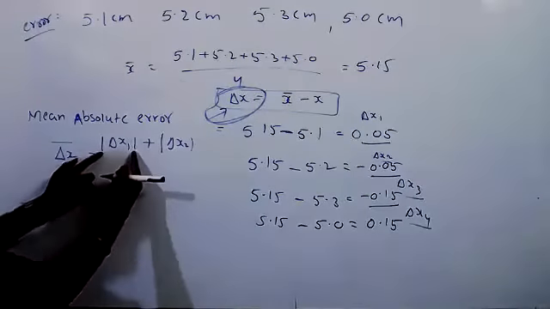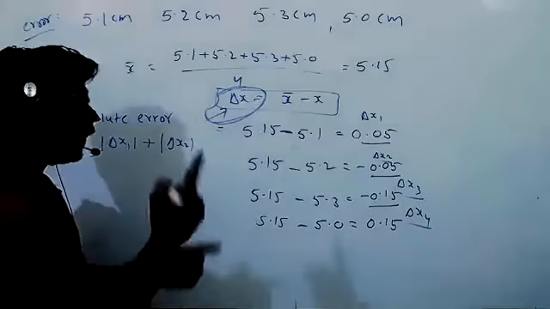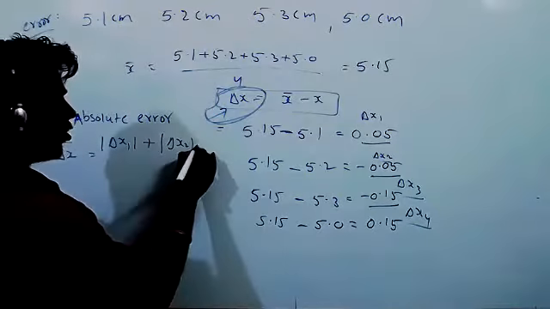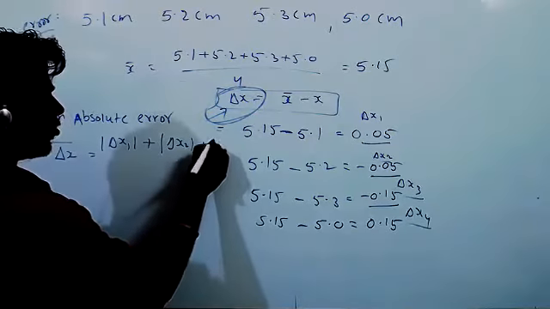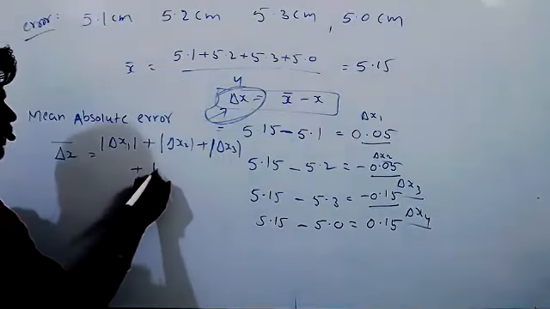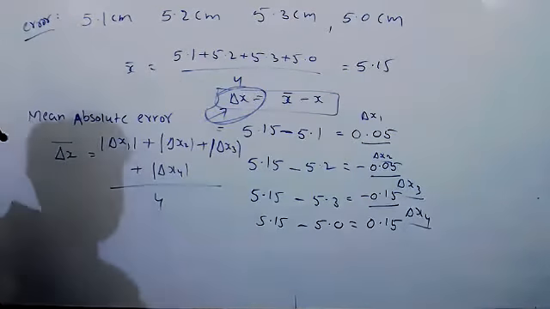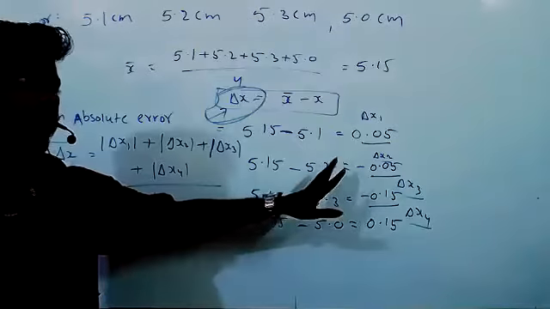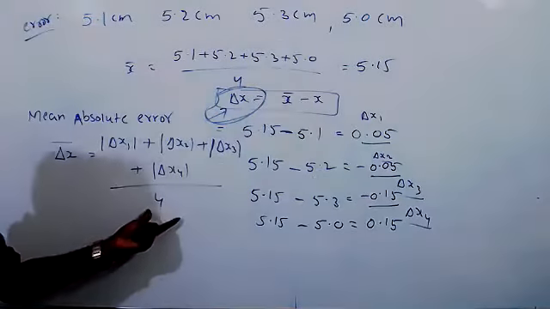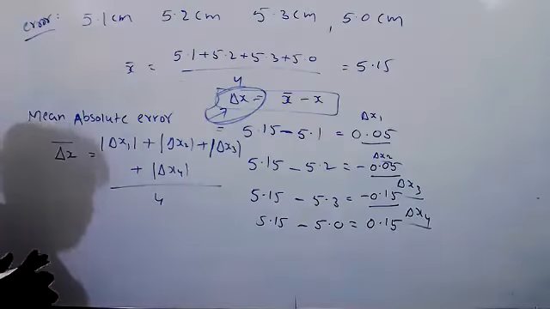See once here, what I'm taking? I'm taking magnitude. No need to take negative. If we get a negative value, even then you have to make it positive and add, plus delta x3 plus delta x4, by 4. You got negative, no problem. Make that negative also positive and add, take it as a mean. That is called mean absolute error.